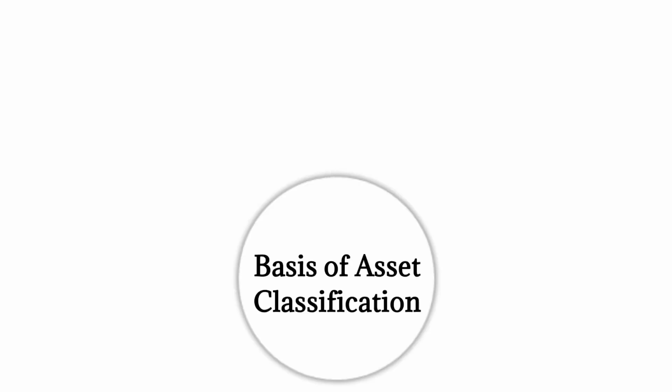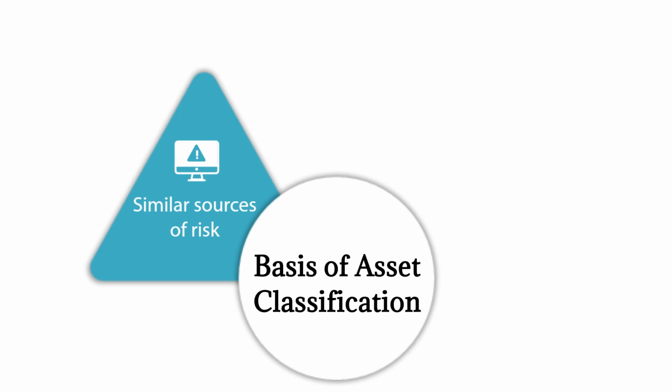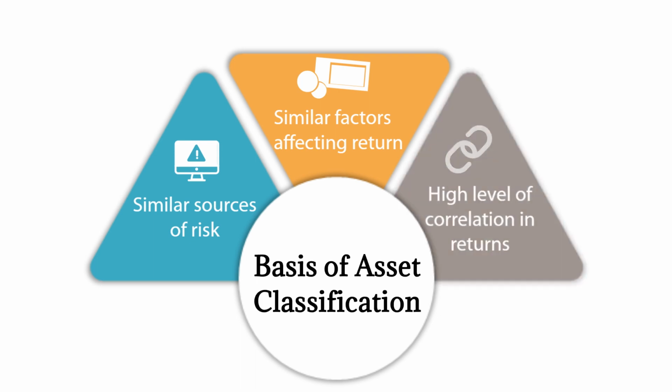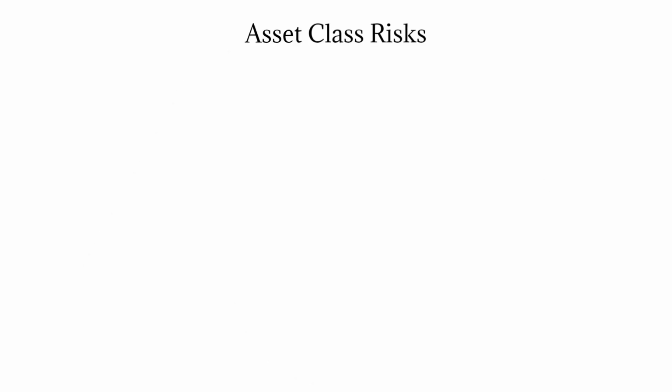Asset class refers to a set of investment options with conceptually similar risk-return features. The sources of risk and factors affecting return are similar for all investment options within an asset class. They tend to exhibit a high level of correlation in returns. Each asset class is subject to different risk factors.